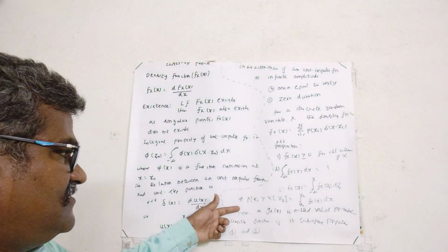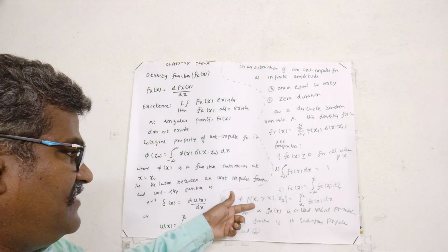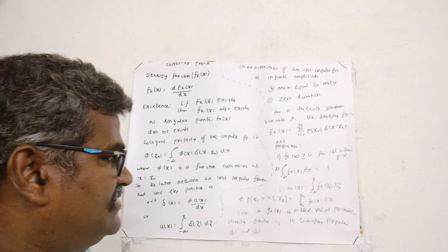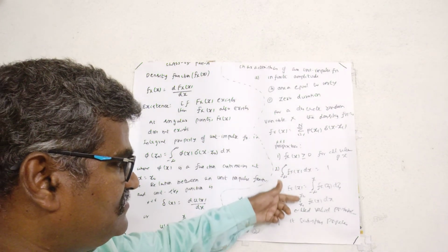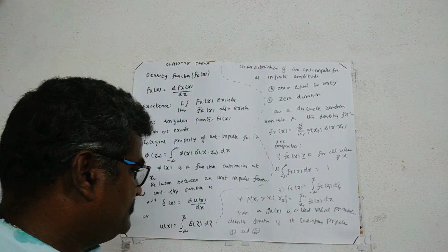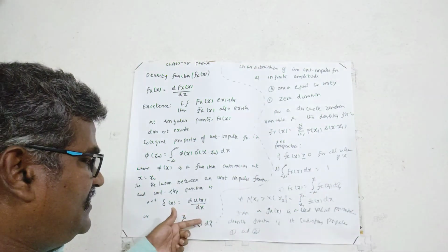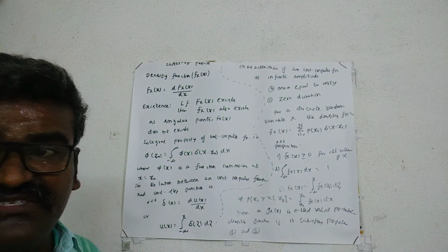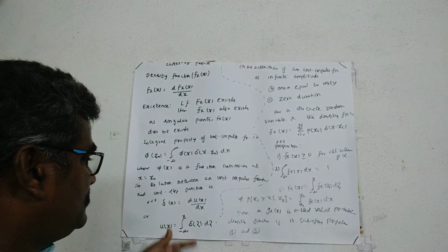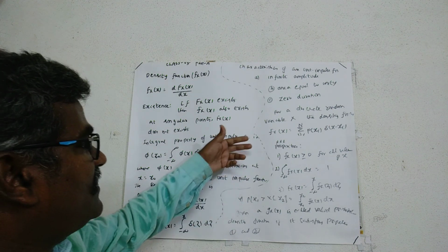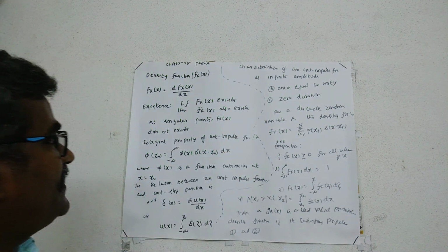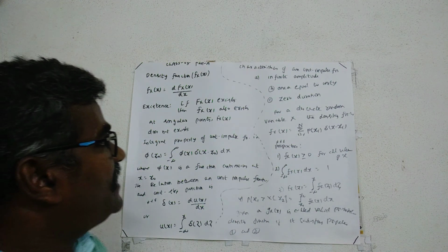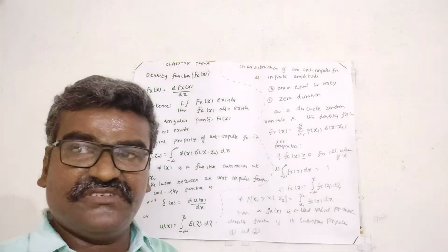The last one: the probability of a random variable greater than the number x1 but not exceeding number x2 is equal to the integral from x1 to x2 of fX(x) dx. A given arbitrary function g of x is said to be a valid density function if it satisfies properties 1 and 2.